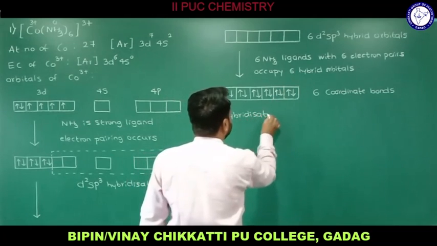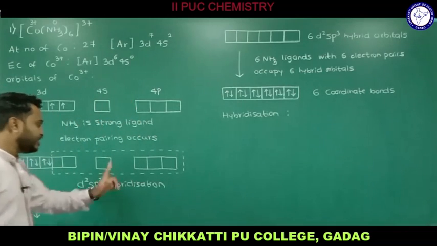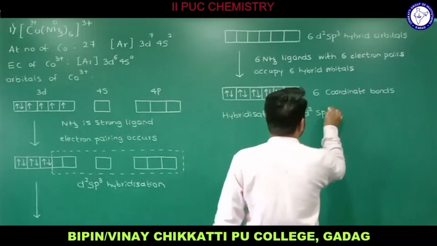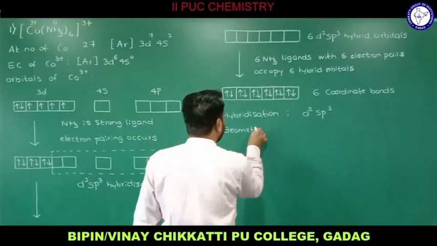As we know, this complex involves a kind of hybridization. What kind of hybridization? d2sp3 hybridization. The name of the hybridization will be d2sp3. Now we'll see what the geometry of this complex would be.